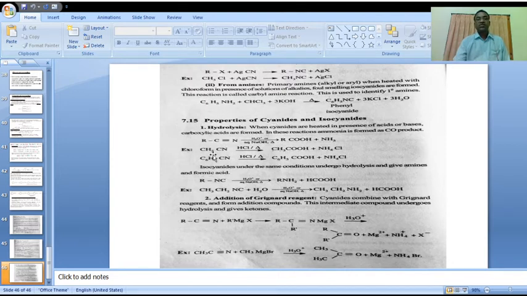Now let us go to properties of cyanides and isocyanides. Okay, the first property, hydrolysis. Cyanides are heated in presence of acids or bases to form carboxylic acids.